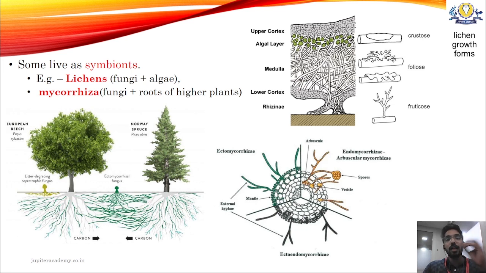That is why it is called ectomycorrhiza. The other one is endomycorrhiza, which penetrates into the cell and forms a sac-like vesicle and tube-like arbuscules. That is why endomycorrhiza is also known as VAM, vesicular arbuscular mycorrhiza.